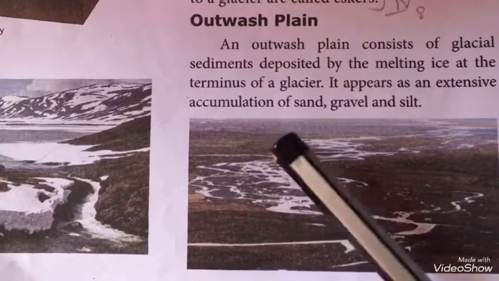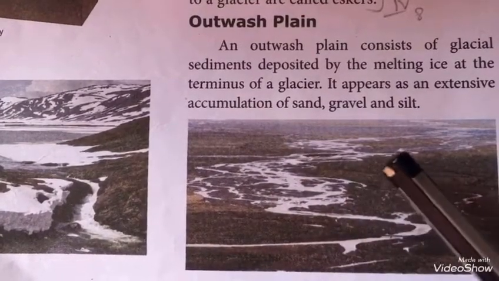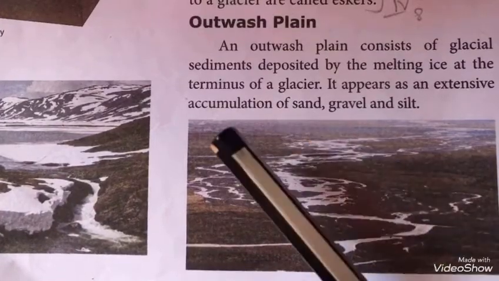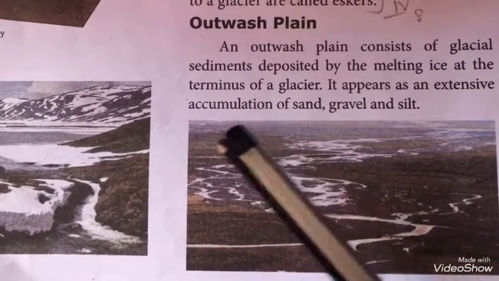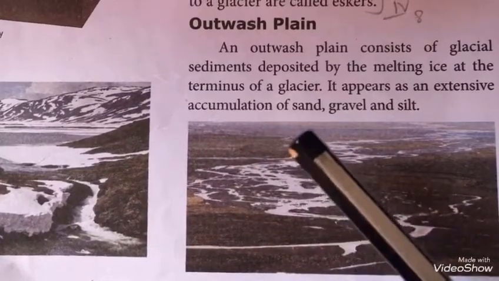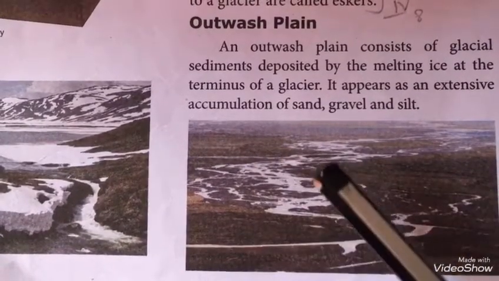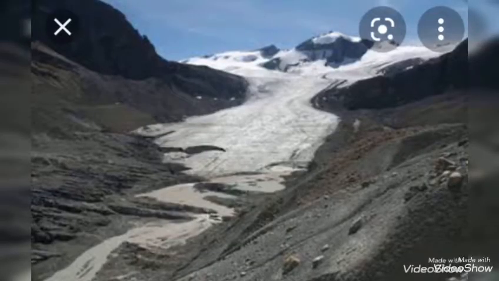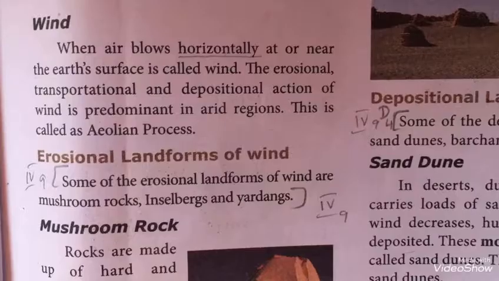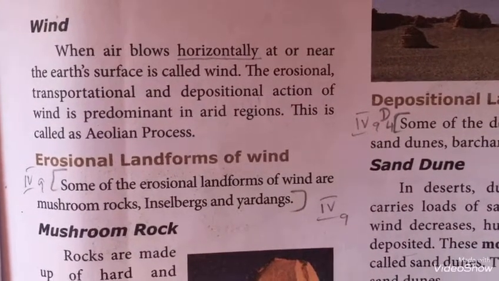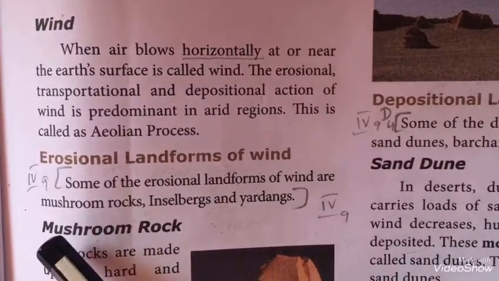What do you mean by accumulation? A large quantity of something. So accumulation of sand means a large quantity of sand. Accumulation of gravel means a large quantity of gravel which is collected in a place. That is known as accumulation. This is outwash plain.